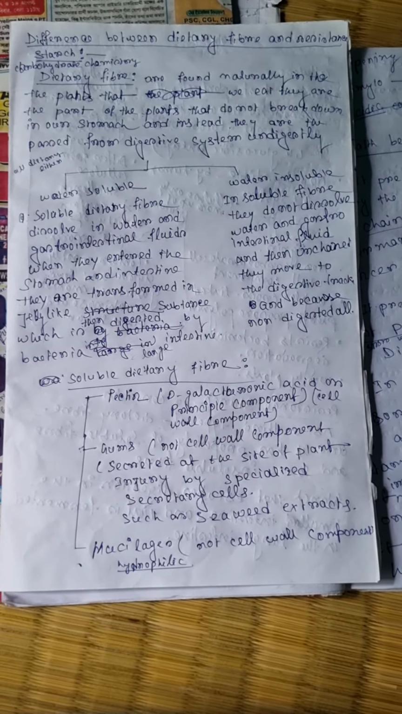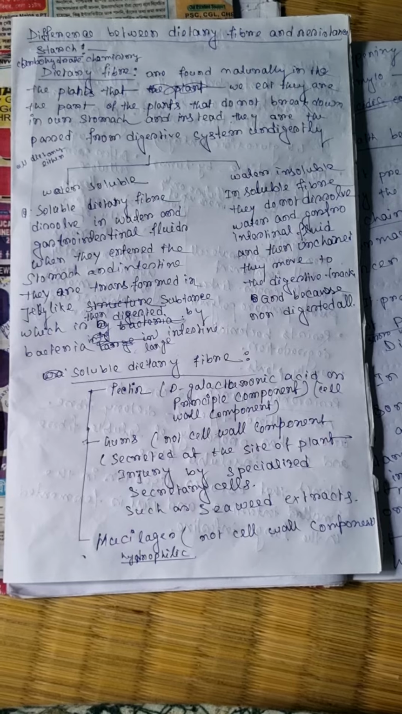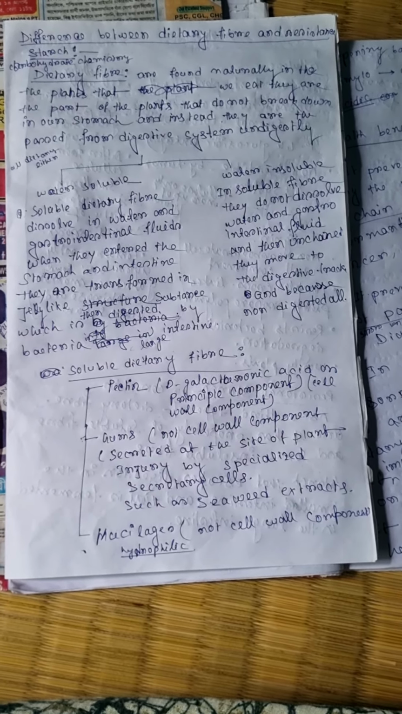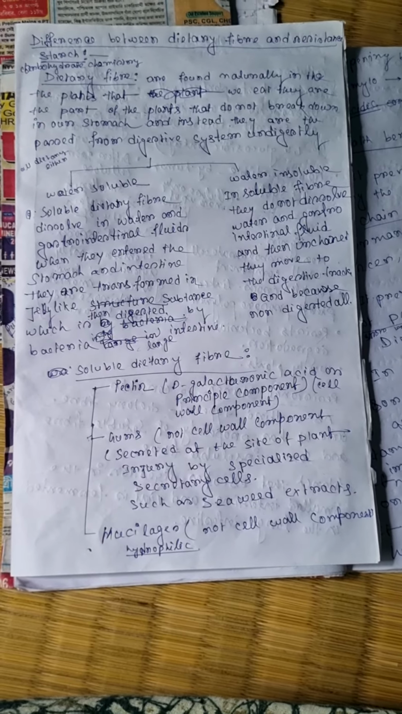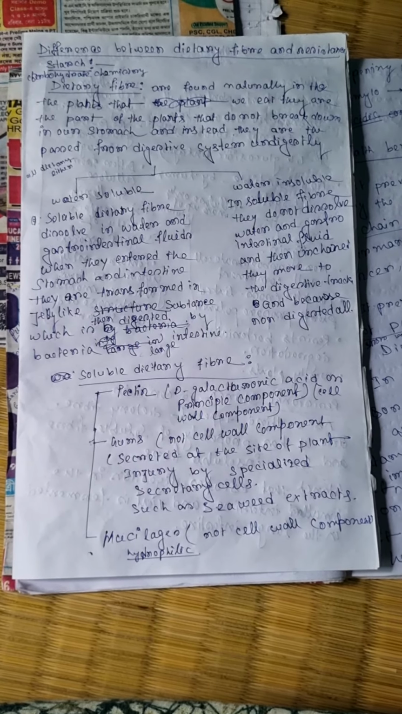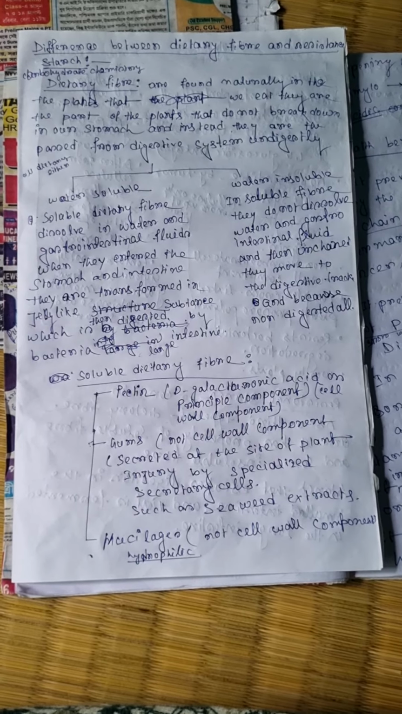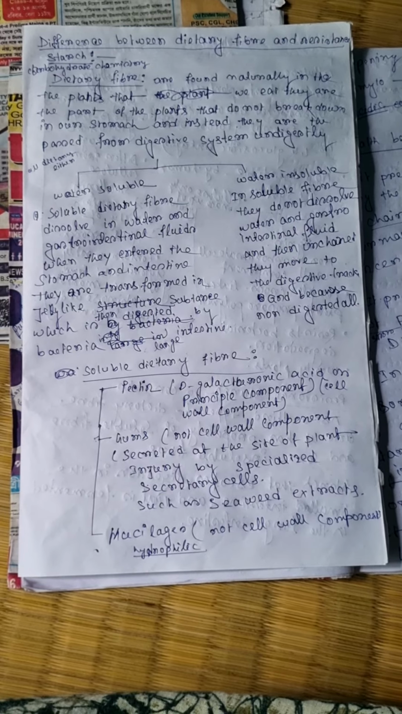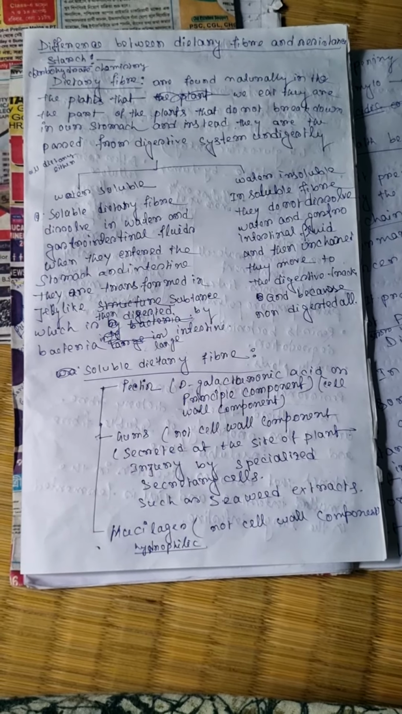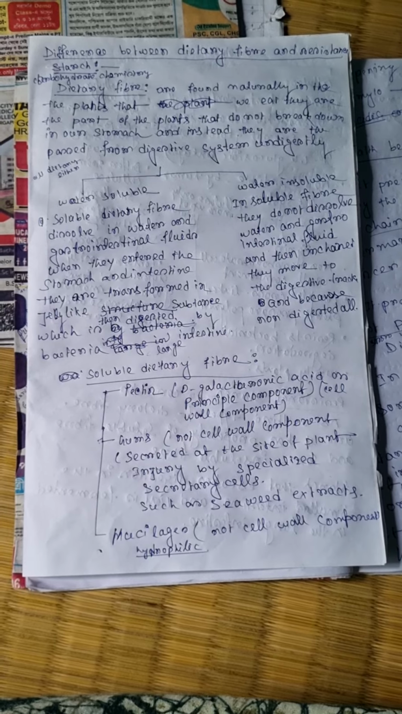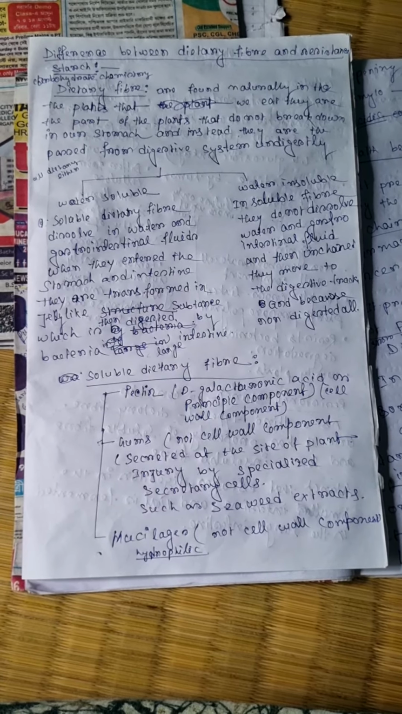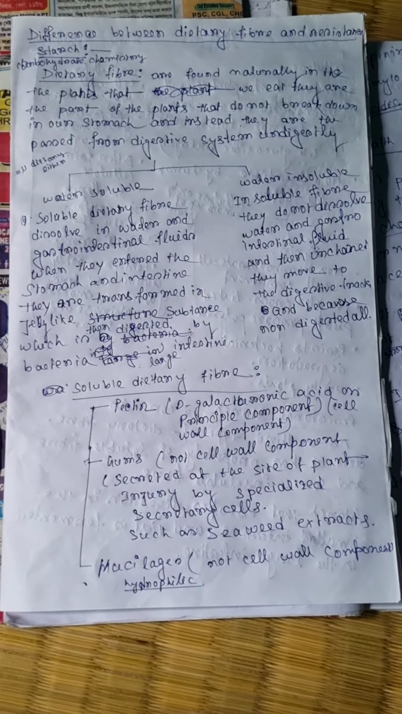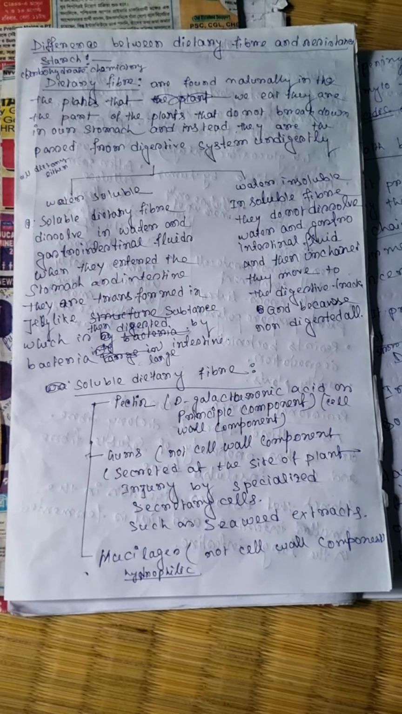I discussed the topic of carbohydrate chemistry. The main topic is the difference between dietary fiber and resistant starch. Dietary fiber, what is dietary fiber? Dietary fibers are found naturally in the plants that we eat. They are the part of the plant. They do not break down in our stomach, and instead they pass through the digestive system undigested.